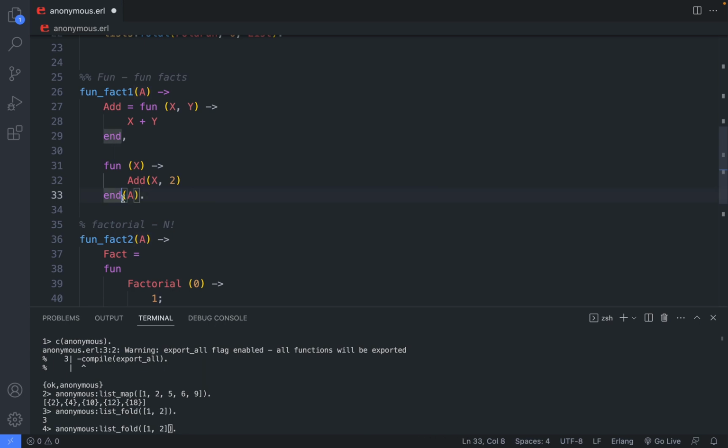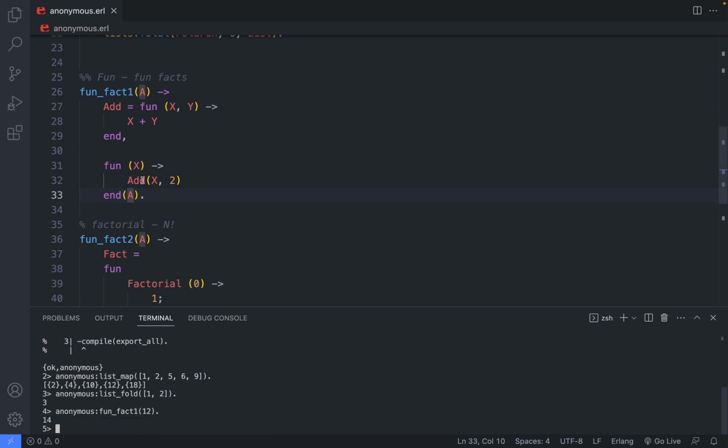Just after the end, we put the brackets, and here we have to put some values which will be passed as arguments to this fun. And you can see it will work. I can call fun_fact_1, and here as argument I will pass 12. So it will be passed as A, and A will be passed to this fun as argument. And we will get 14, just how it should look.